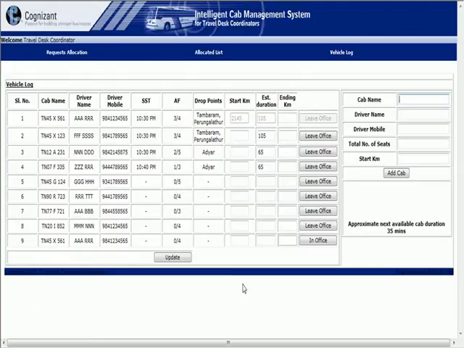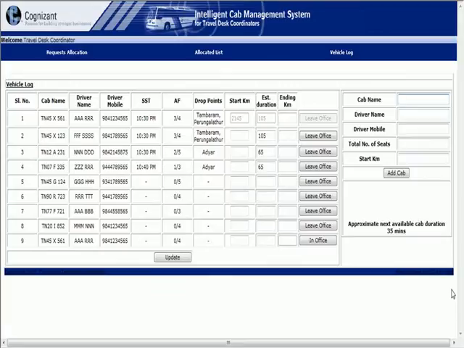This is all about the ICMS system explanation, and I feel this includes the most functionalities the admin is expecting. It includes the various business logic and business rules that the admin gave us as a requirement.